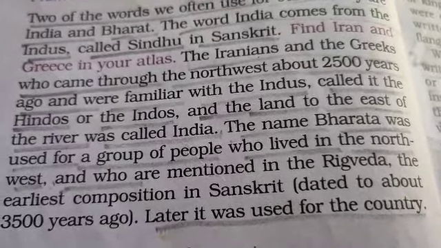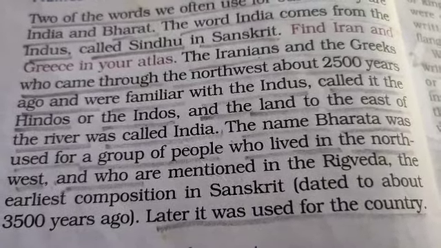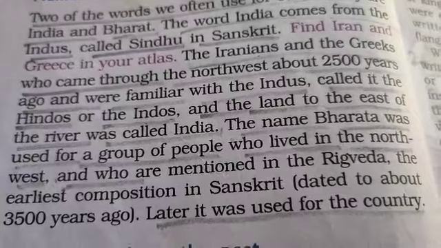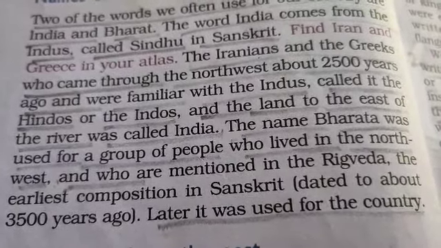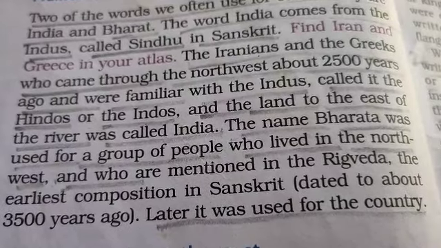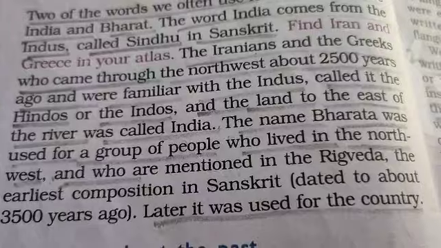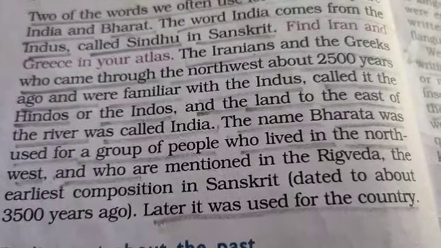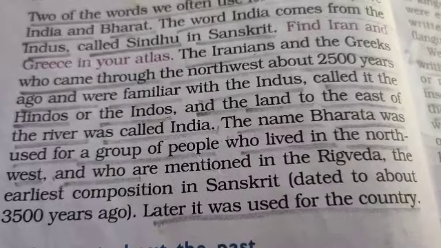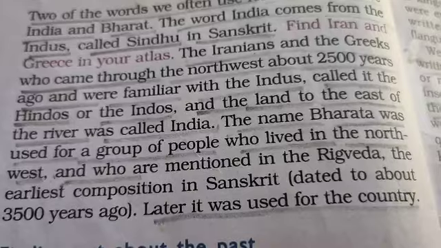The Rig Veda is considered the oldest text in which it is mentioned.